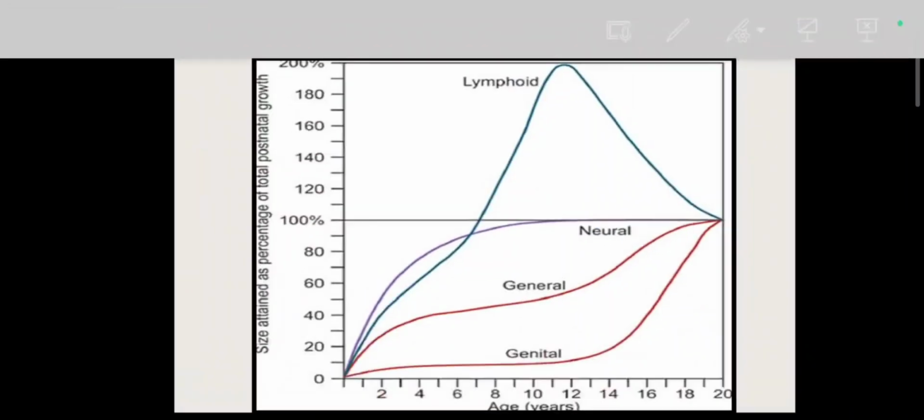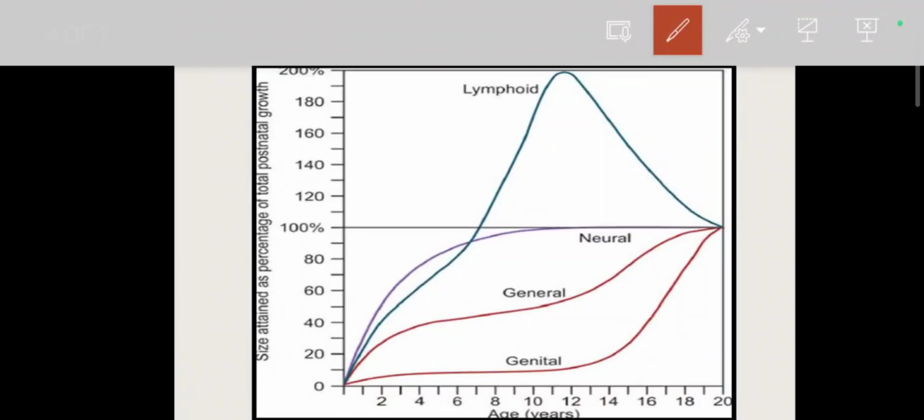So this is the diagram you see. This is lymphoid tissue. It proliferates rapidly in late childhood. That is here, it will proliferate rapidly, almost 200%. Then it will be decreasing, that is by the age of 18 years. Here you see it is decreasing, that is the involution by 18 years. So this is lymphoid tissue.